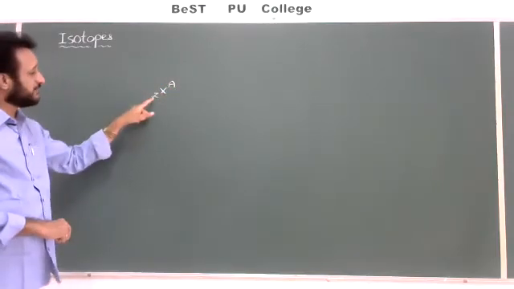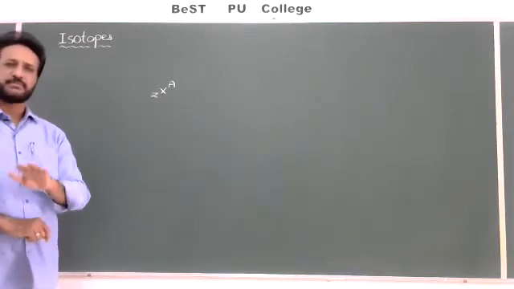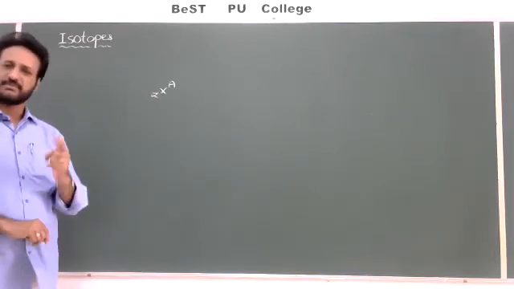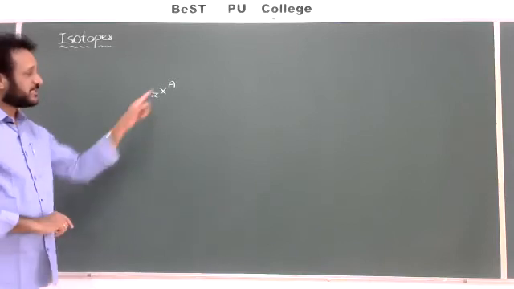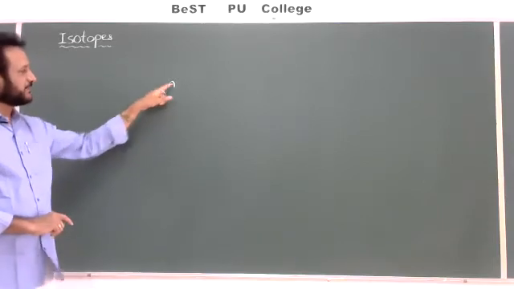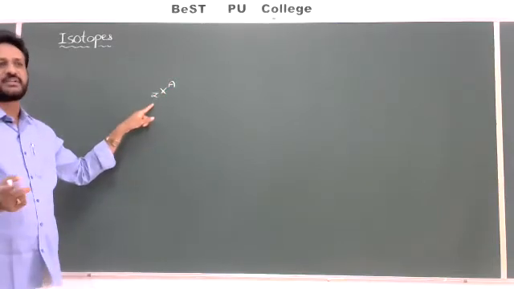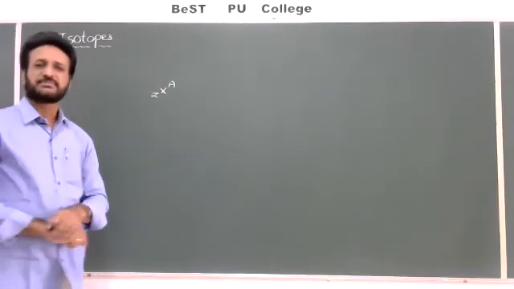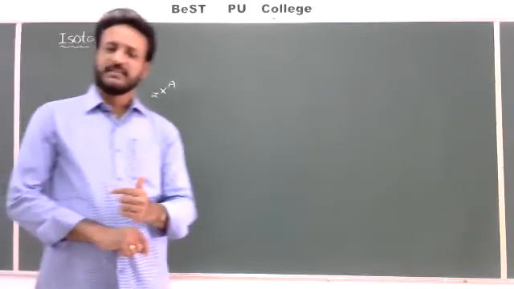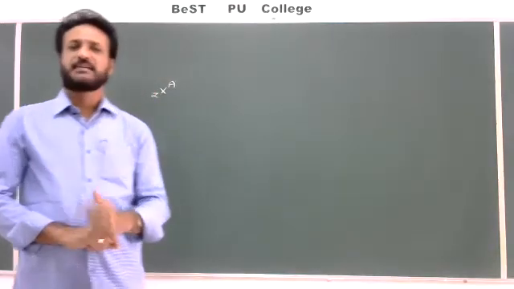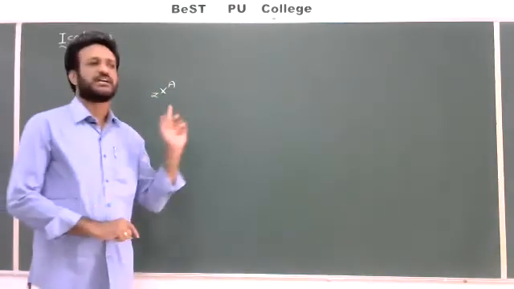For all these atoms, they have the same atomic number. Same atomic number means they have the same number of protons and also the same number of electrons. But what is the difference here? If you subtract A minus Z, you get the number of neutrons. So the atoms of elements which have the same atomic number but different mass number are called isotopes.